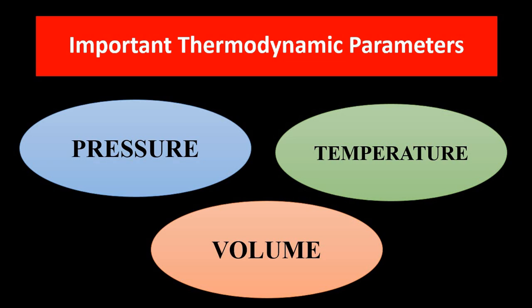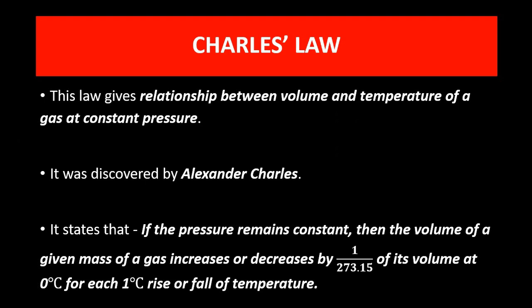Okay, and the various interrelationships that they have are quantified in terms of gas laws: Boyle's law, Charles law and Gay-Lussac's law. Now for this discussion of absolute zero temperature, we have to go back to Charles law. Okay, now which states the relationship between volume and temperature of a gas at constant pressure.